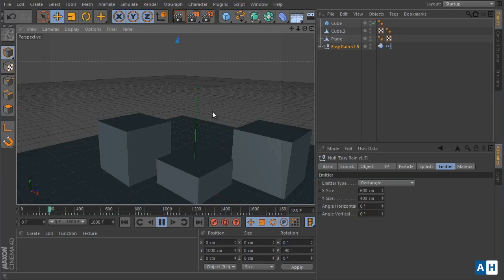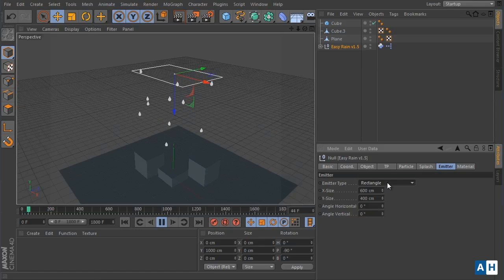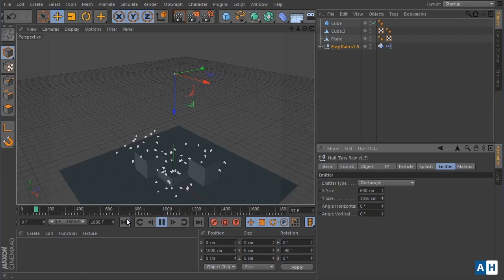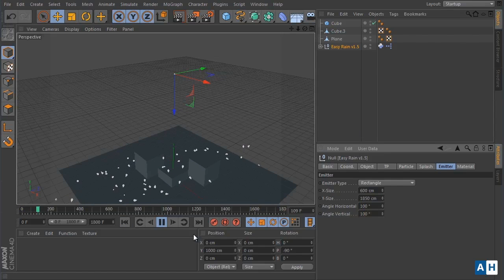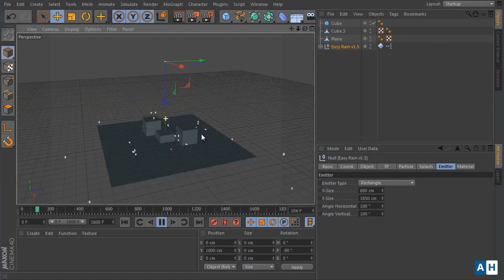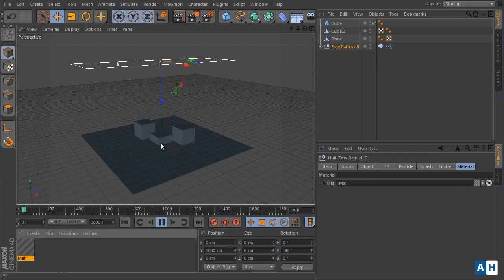And finally, in the emitter tab, you have the ability to change the emitter shape, circle or rectangle. You have the ability to change its size and angle horizontal and angle vertical. And finally, the material tab, which gives you the ability to add a material for the rain.